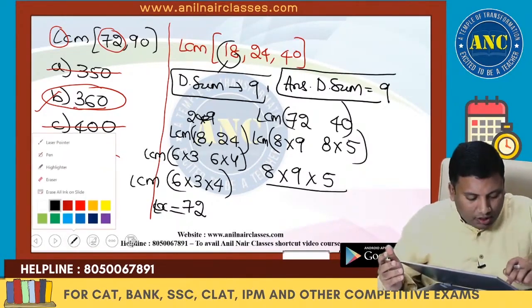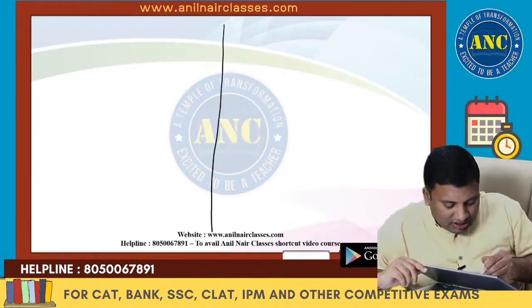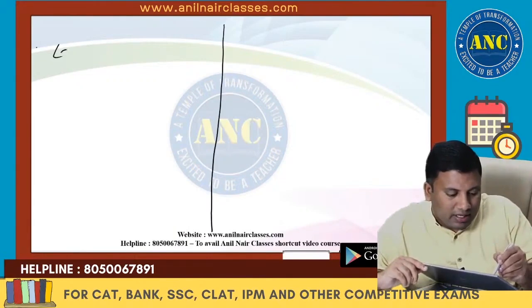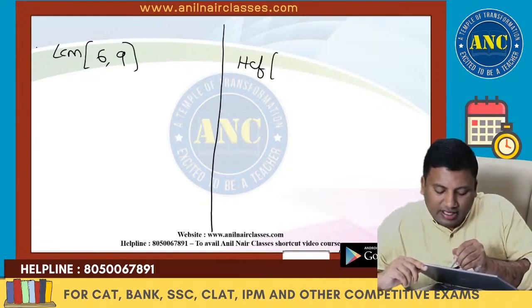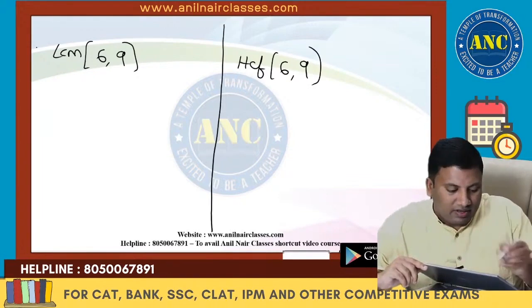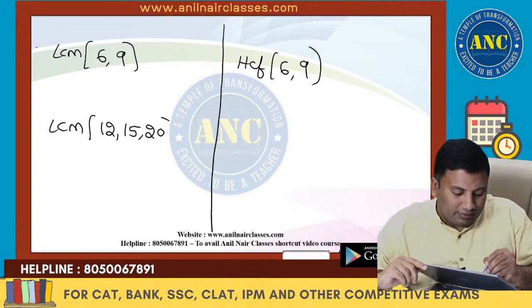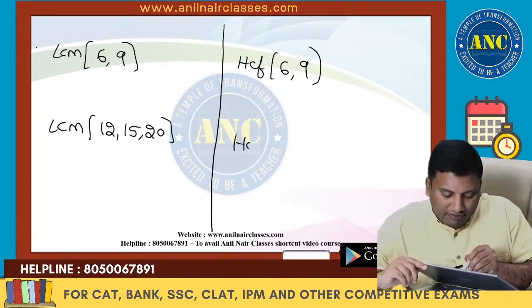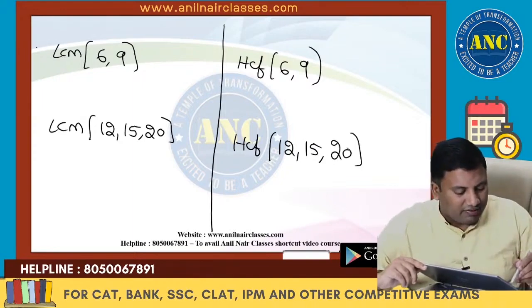Now, another important key point. Sir, just these are of no use, but I will just tell you. LCM of 6 and 9. HCF of 6 and 9. 3 examples I will do. LCM of 12, 15 and 20. HCF of 12, 15 and 20. Small difference between LCM and HCF.